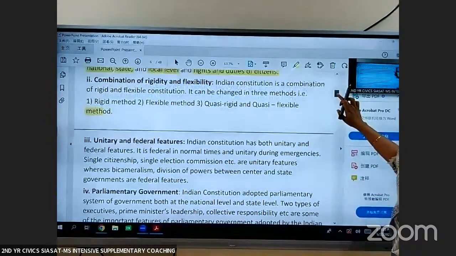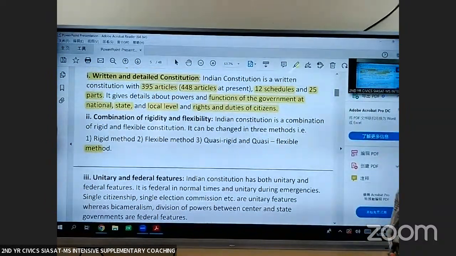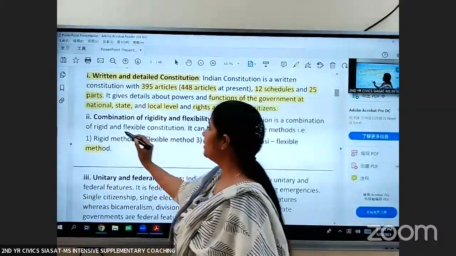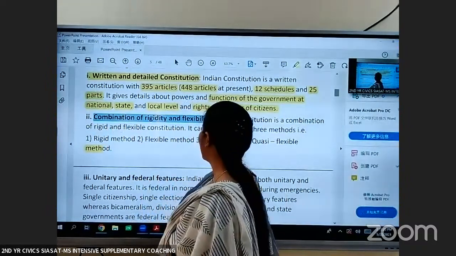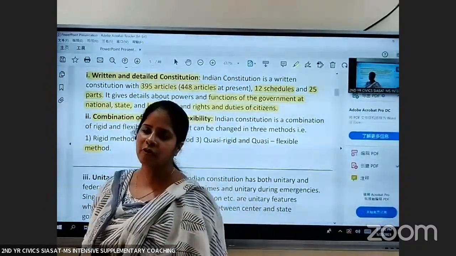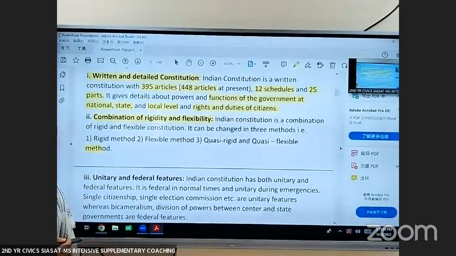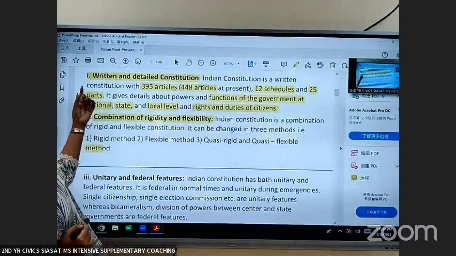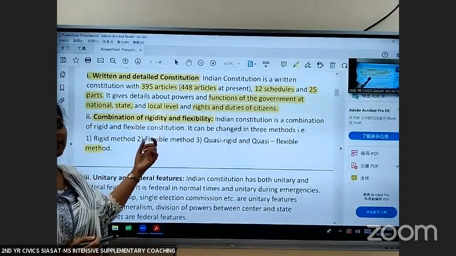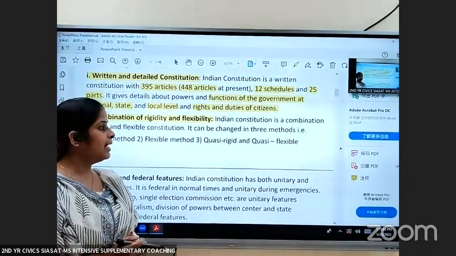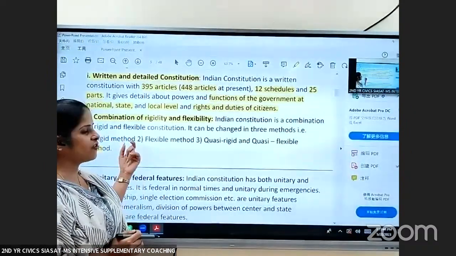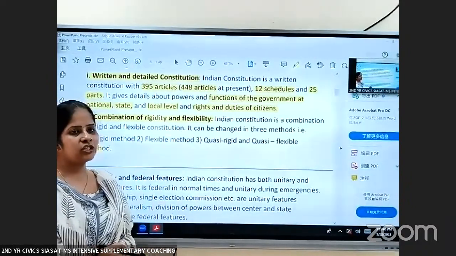Let us deal with the second point. Indian Constitution is the combination of rigidity and flexibility. If you remember, in first year, you have studied about Constitution. You have studied that if a Constitution is written, it is rigid. That means it cannot be changed easily. And if a Constitution is unwritten, then it can be changed easily.